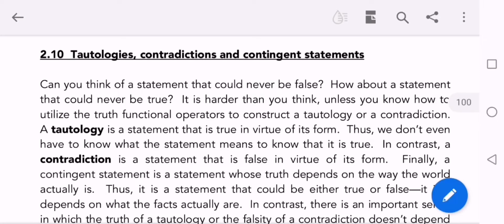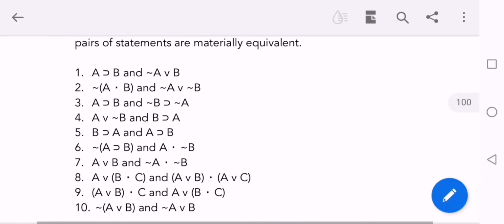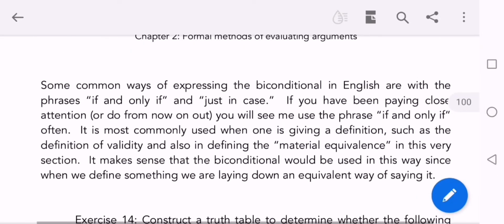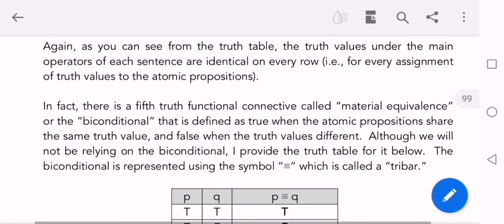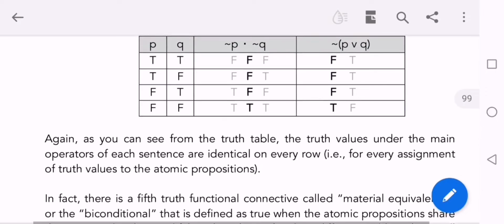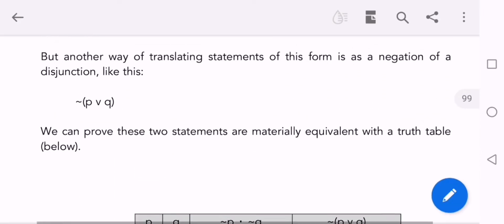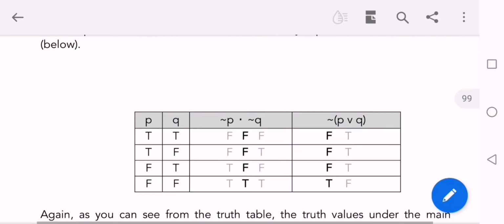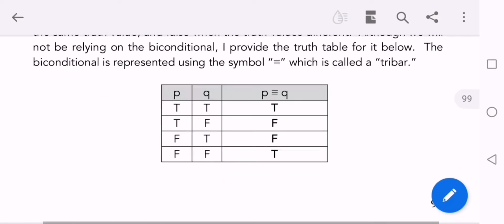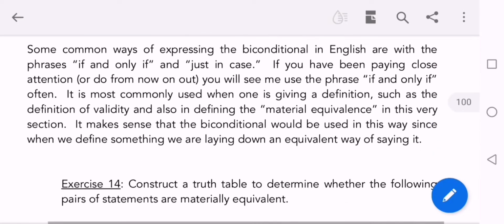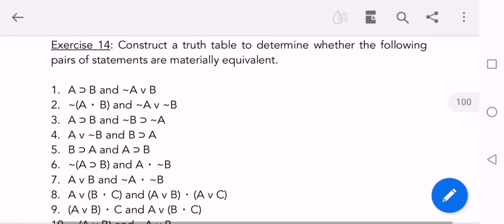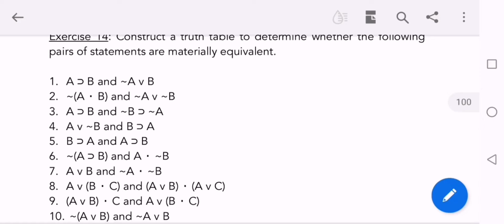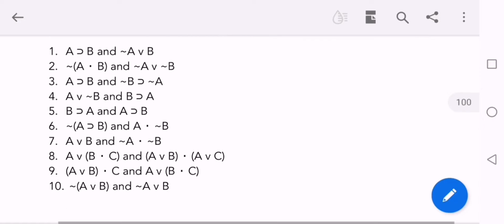In the last lecture, we discussed the equivalency and material equivalence of statements, or you can say propositions. We discussed how statements are equivalent, and how we can find whether they are equivalent or not equivalent. We have also solved the exercise given in exercise number 4, and I shared the solution with you too. So I hope that you all go through this exercise.